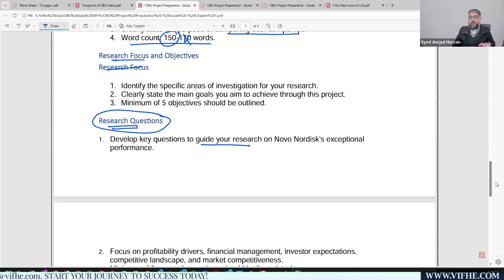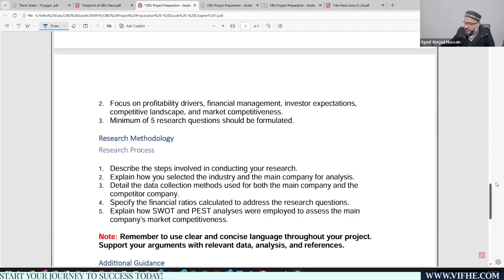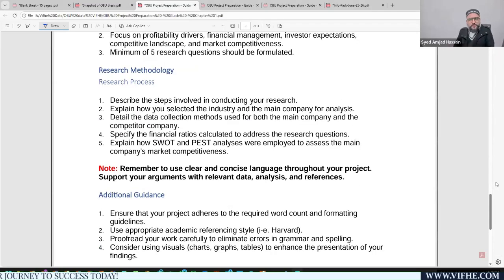Okay. Then the last thing is your research methodology. What does research methodology mean? Research methodology means the process that you have followed in order to make sure that your project would be completed, right?